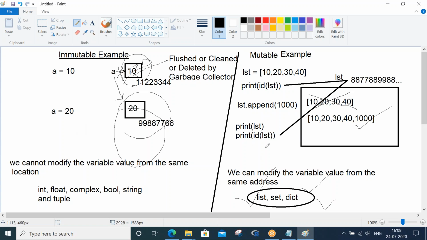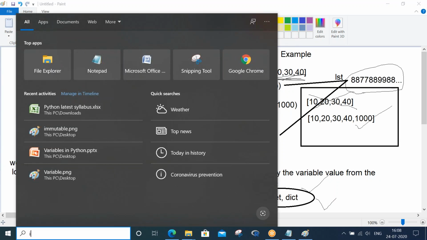Usually we tend to change the value of variables multiple times based upon our requirement in the code. But when it comes to mutable types, even if you modify this lst 100 times, all the modifications will happen only in the same location, same address. So that is the advantage of utilizing mutable data types. Let me explain this concept with an example. Let me open IDLE.